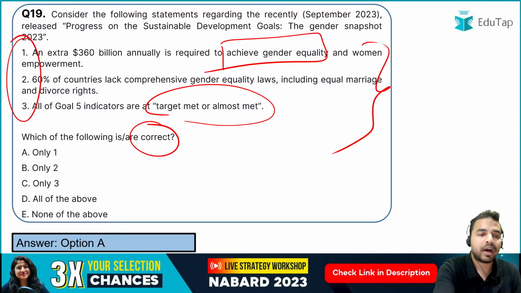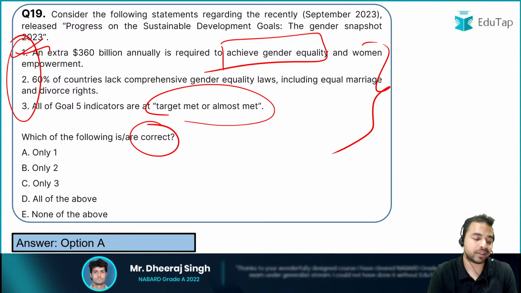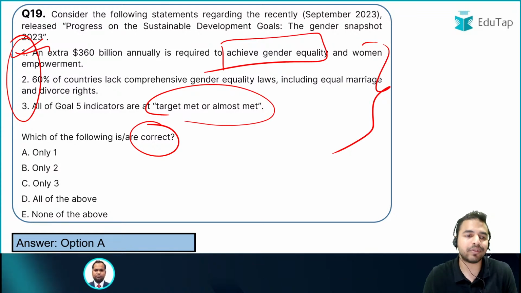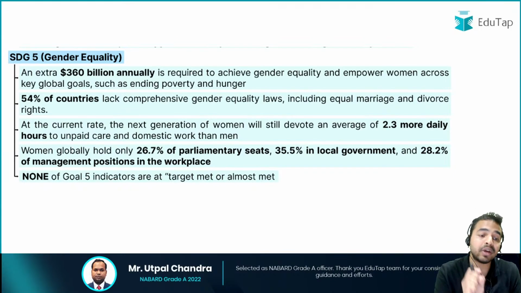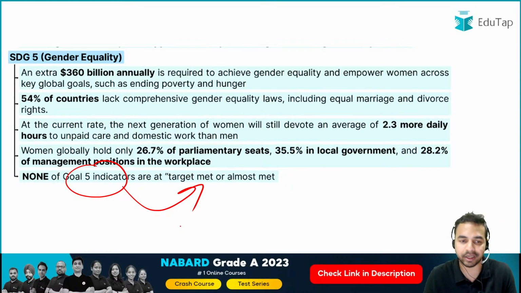That is, a 360 billion amount is really required to achieve the gender equality. But what is the wrong part in the statement 2 and 3? Let's try to identify that. The statement 3 says all of the goal 5 indicators are at target met or almost met. But my dear friends, let me tell you, as per the report, there is none of the goal 5 indicators which is at the target met or almost met category, and that is why this is absolutely incorrect.